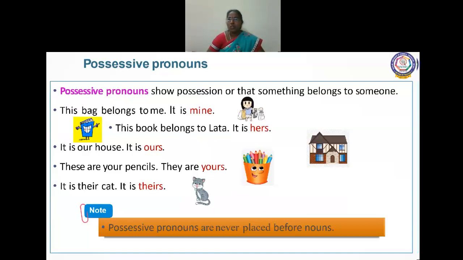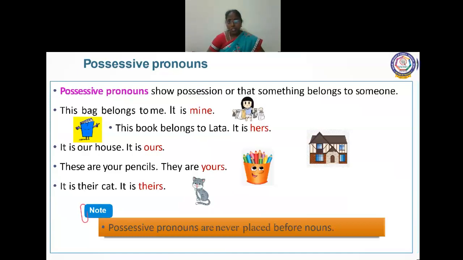This book belongs to Lata. It is hers. Hers is a possessive pronoun. It is our house. It is ours. Ours is a possessive pronoun. These are your pencils. They are yours. It is their cat. It is theirs.